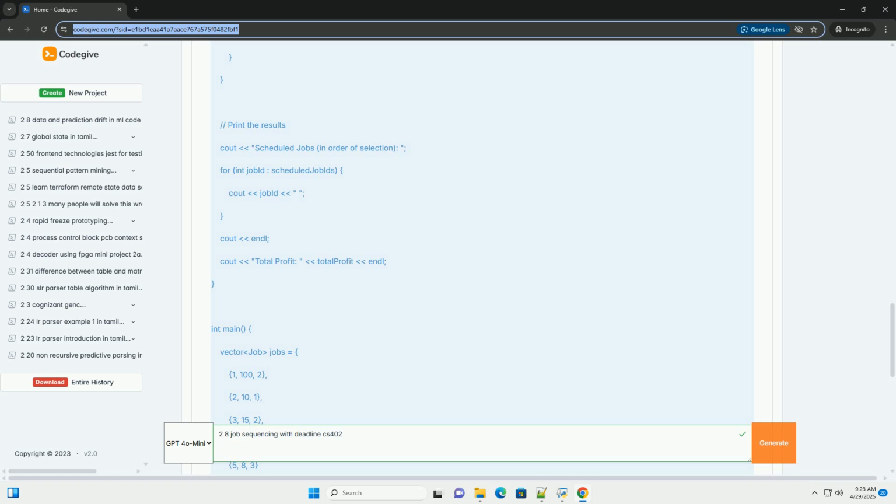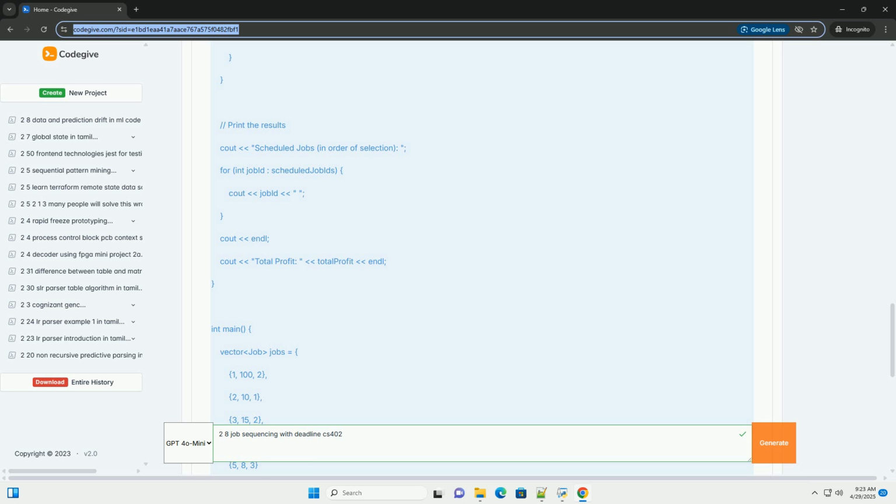3. C++ code implementation. Explanation of the code. Job struct represents a job with its ID, profit, and deadline. Compare jobs function: a comparison function used for sorting jobs based on their profit in descending order. std::sort uses this to order the jobs vector. Find max deadline function finds the maximum deadline among all jobs. This determines the size of the schedule array, which must accommodate all deadlines.